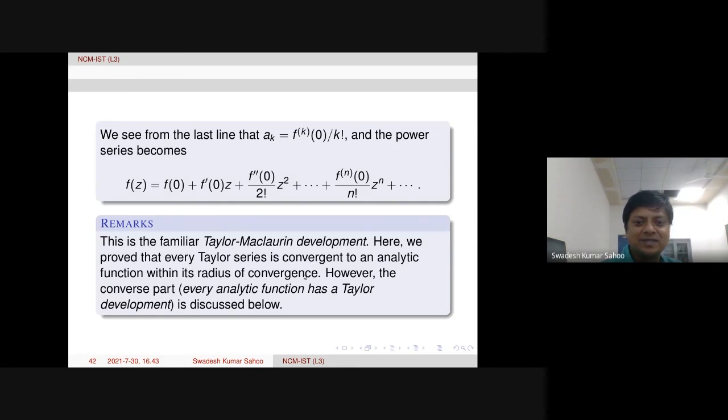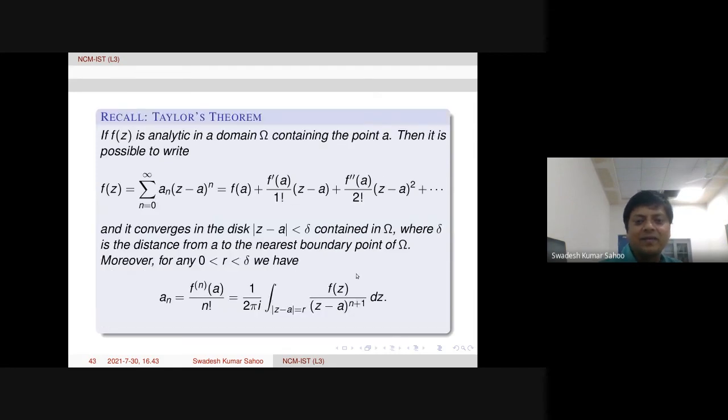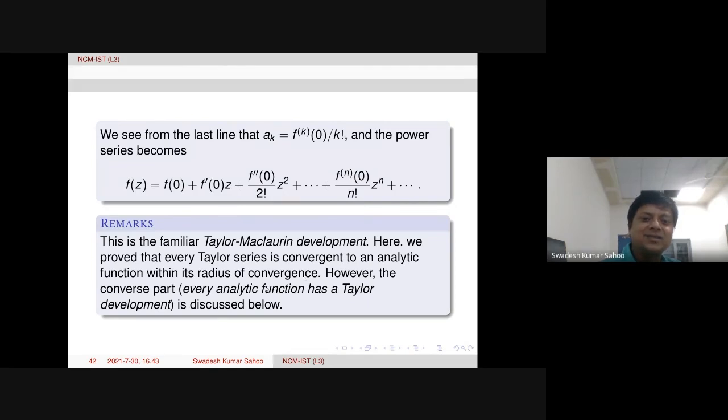This is the question you are asking. Abel's theorem we are proving. However, Taylor's theorem says the opposite. That is, Taylor's theorem's converse is also true, but within the radius of convergence, both ways. That is the reason some authors consider a function f to be called analytic if it has a Taylor series expansion. Okay. Yes, sir. Thank you. Both, yes, within the radius of convergence.